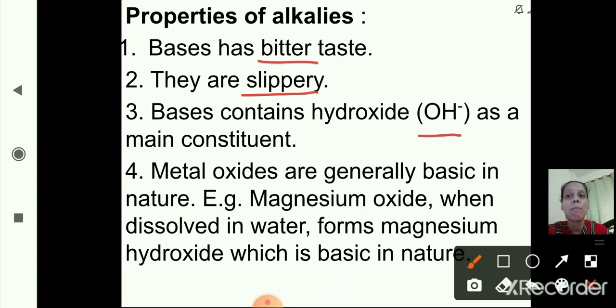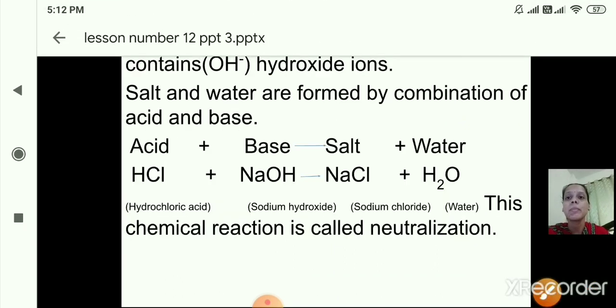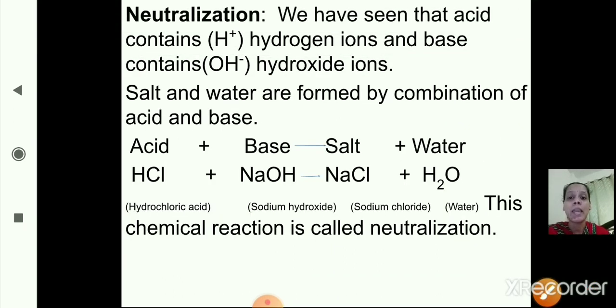So these are the properties of alkalis. The first property is bases have a bitter taste, they are slippery to touch, and the main constituent of bases is OH minus ion, that is hydroxide ion. Then metal oxides are generally basic in nature. So till now we have studied the uses and the properties of alkalis or the bases. Now the next, that is neutralization.